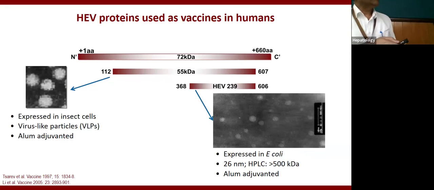So largely there are 2 types of vaccine. This was used earlier, where a 55 kilodalton protein antigen was expressed in insect cells and used, and a trial was done, but now it is abandoned. Now this one is going on, HEV 239. It was developed in China. This part of the genome is inserted inside the E. coli bacteria. Then it is replicated, the protein is harvested, purified, and used to synthesize the vaccine, right? Just like the hepatitis B vaccine or any other vaccine, right?